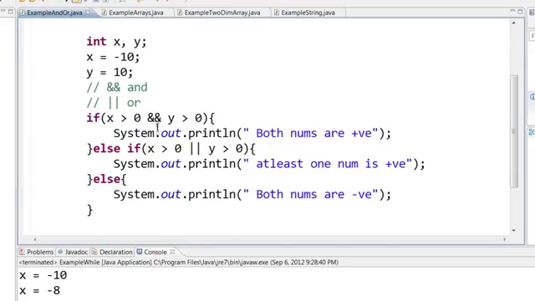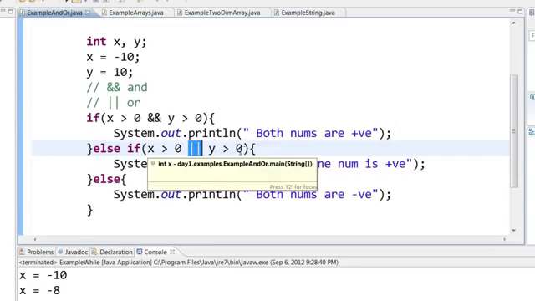Then we saw the concept of and or statement. That is, if you have two conditions and both the conditions have to be true, you can use the and. That is, if x is greater than 0 and y is greater than 0, then print both numbers are positive. If either one has to be true, then use the or statement. That is, x is greater than 0 or y is greater than 0, then print at least one number is positive.